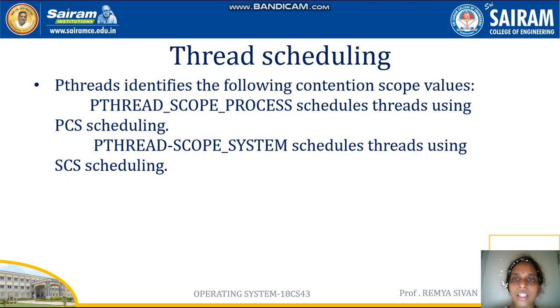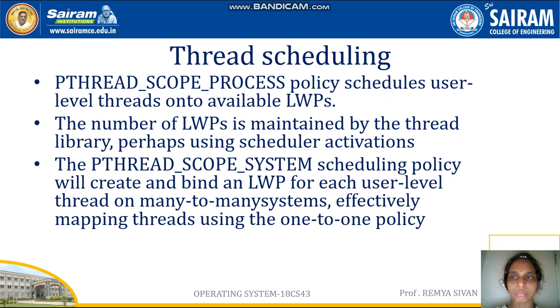And pthreads identifies the following contention scope values. PTHREAD_SCOPE_PROCESS schedules threads using PCS scheduling, and the second one, PTHREAD_SCOPE_SYSTEM, schedules threads using SCS scheduling.